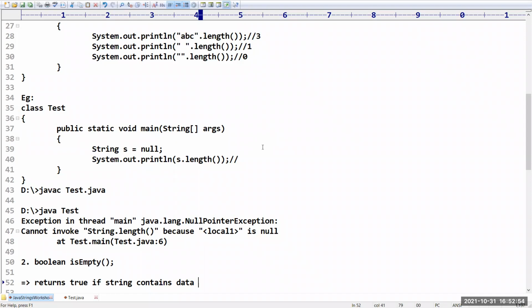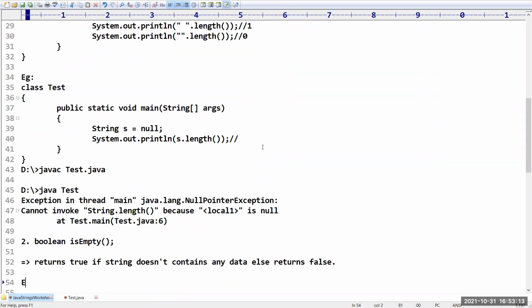It returns true if the string contains no data, or the string doesn't contain any data. Else it returns false. Beyond that, nothing.